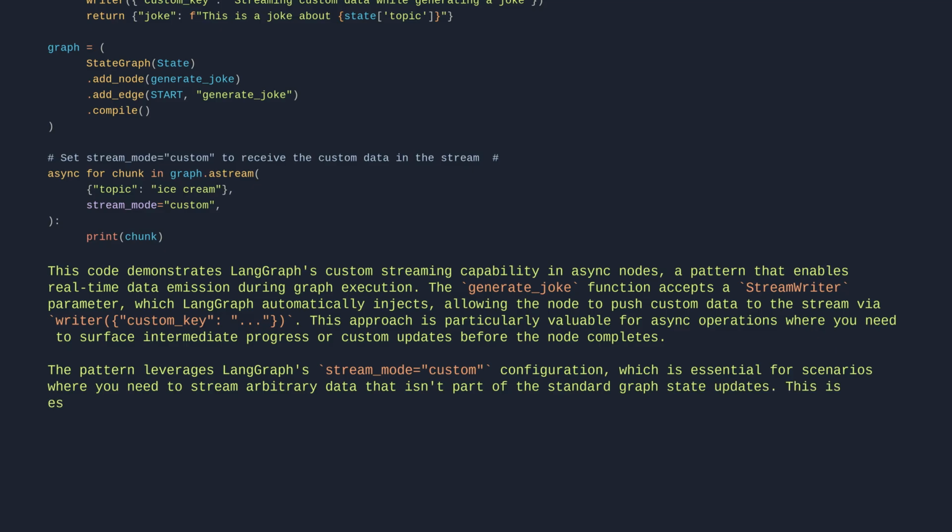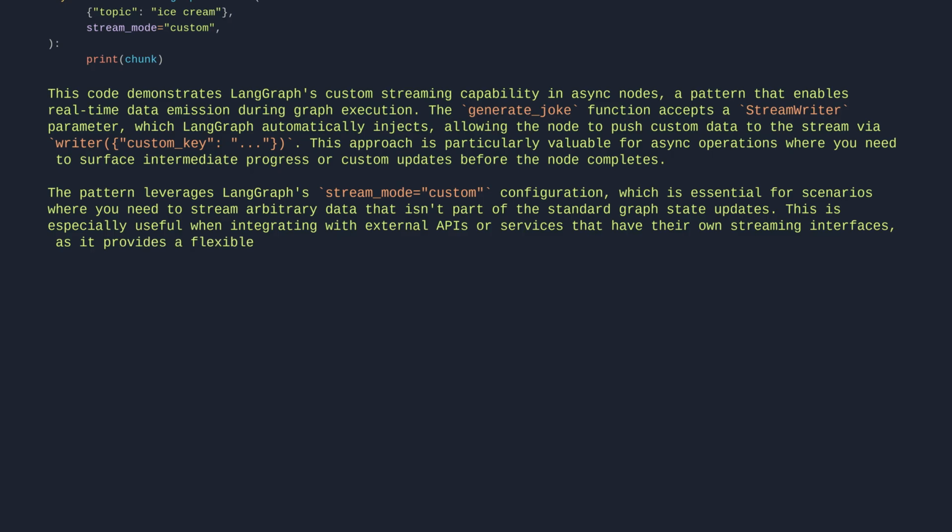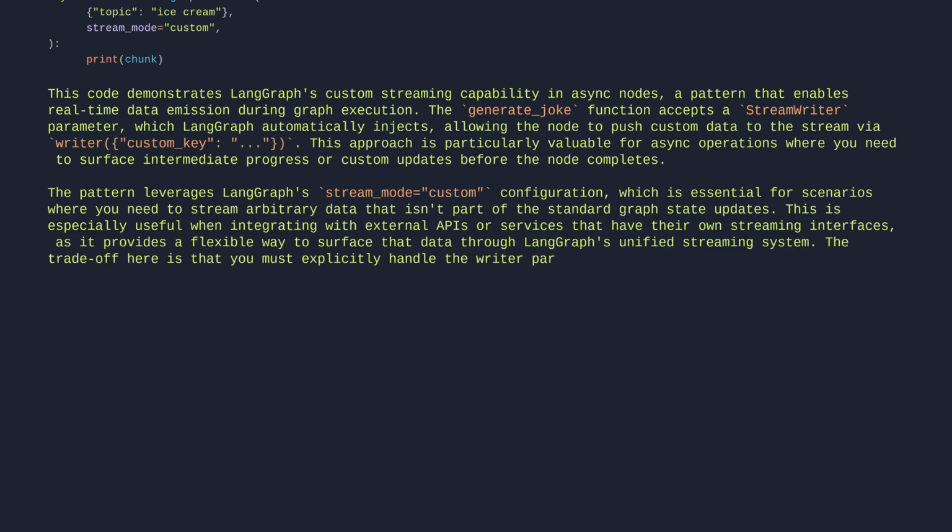This is especially useful when integrating with external APIs or services that have their own streaming interfaces, as it provides a flexible way to surface that data through LangGraph's unified streaming system. The trade-off here is that you must explicitly handle the writer parameter in async functions for Python versions below 3.11, as context propagation isn't automatic in those versions.